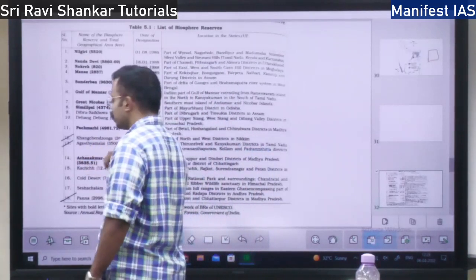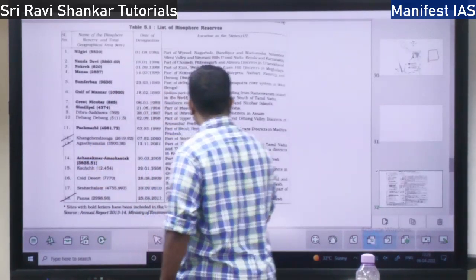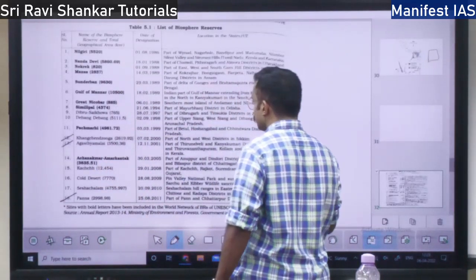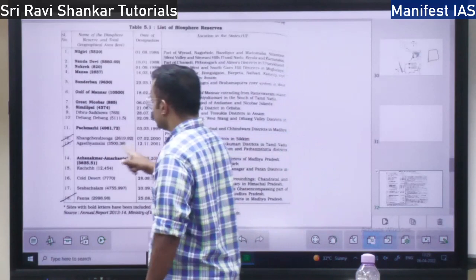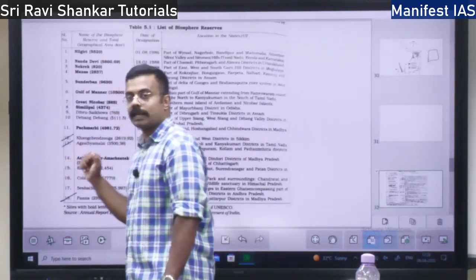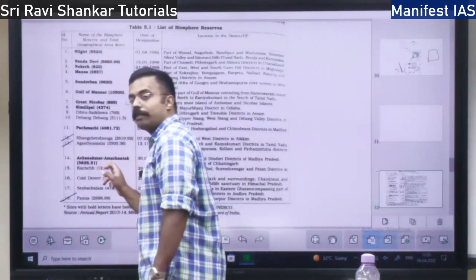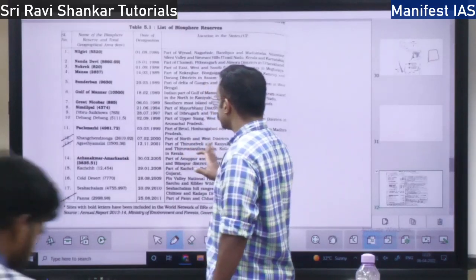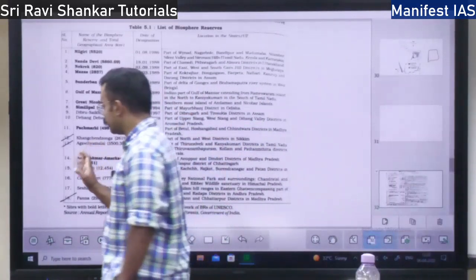Then Agasthyamalai in Kerala. It is in the junction of Tamil Nadu and Kerala. That is also under the UNESCO Biosphere list. Then you have Amarkantak. It is in Madhya Pradesh and Chhattisgarh. That is also under UNESCO.